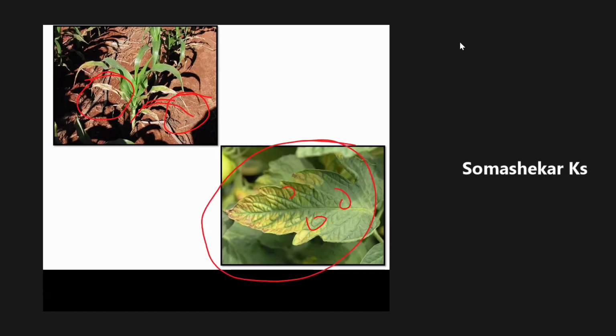Because tomato is a highly sensitive crop, a good number of diseases are observed in the tomato crop. If you do not take up timely control measures of diseases in tomato, within a span of 3 to 4 days, more than 60% of the foliage is going to be shed from the plant system. It will start drying immediately. The tomato plant will not give any time for a farmer to take up the control measure.